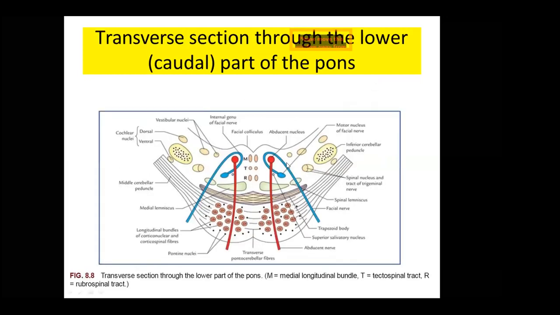This is the caudal level of pons. You can make out again the facial colliculus, abducent nerve nucleus, and the pontine fibers. They cross each other as well as go to the middle cerebellar peduncle to lay into the cerebellum.